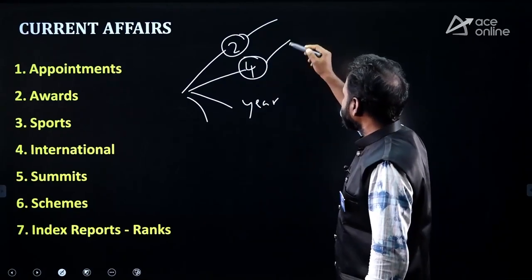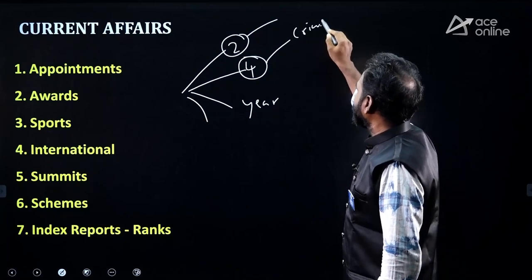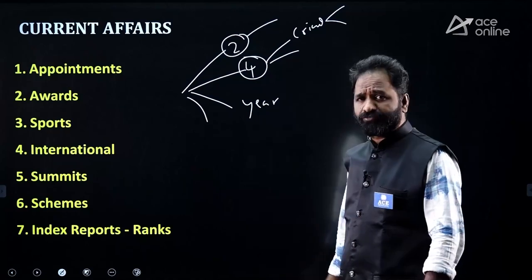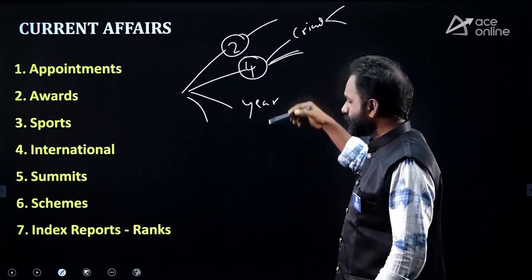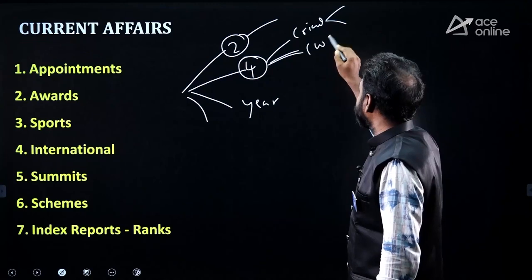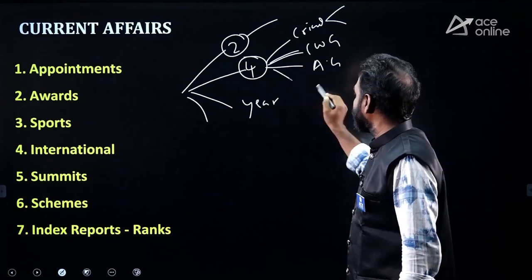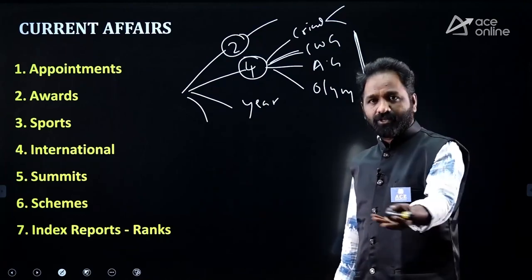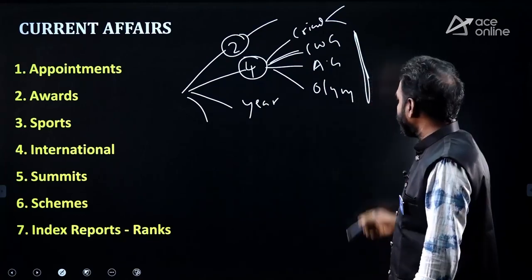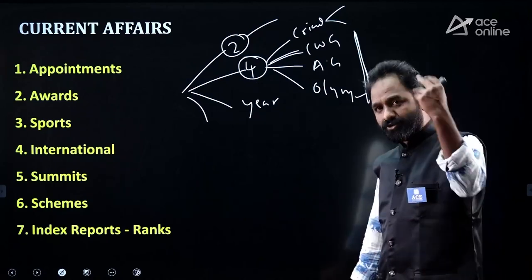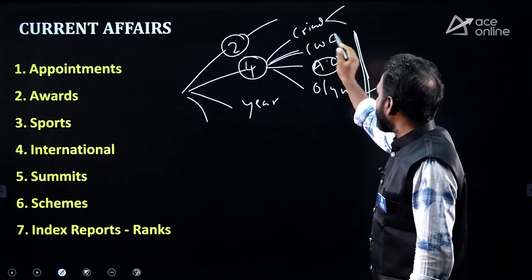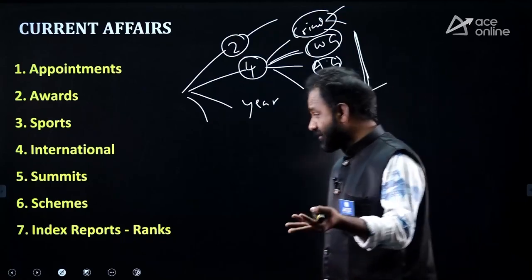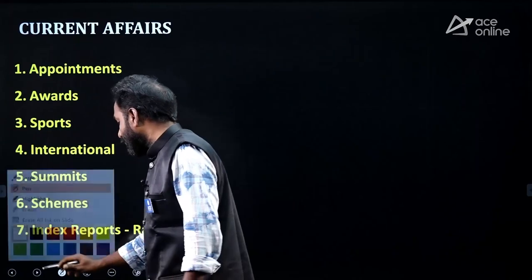Some sports happen every 4 years, like the Cricket World Cup, Women's World Cup, Men's World Cup, and also the ICC Champions Trophy usually. Also the Commonwealth Games, Asian Games, and Olympics. These games are usually held every 4 years. This year the Olympics happened, so definitely there is a chance of a question on the Olympics, total medals in Olympic history, and the Asian Games, Commonwealth Games, Cricket World Cup, and Football World Cup every 4 years. Recently Saudi Arabia got the hosting rights, right? So you should have clarity.